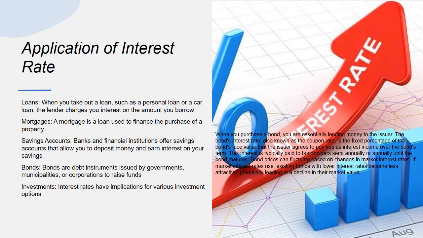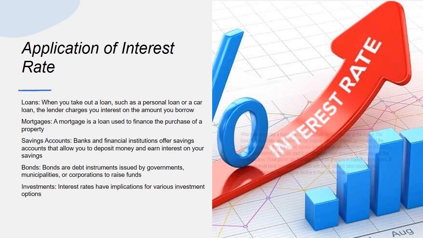4. Bonds. Bonds are debt instruments issued by governments, municipalities, or corporations to raise funds. When you purchase a bond, you are essentially lending money to the issuer. The bond's interest rate, also known as the coupon rate, is the fixed percentage of the bond's face value that the issuer agrees to pay you as interest income over the bond's term. This interest is typically paid to bondholders semi-annually or annually until the bond matures. Bond prices can fluctuate based on changes in market interest rates. If market interest rates rise, existing bonds with lower interest rates become less attractive, potentially leading to a decline in their market value.